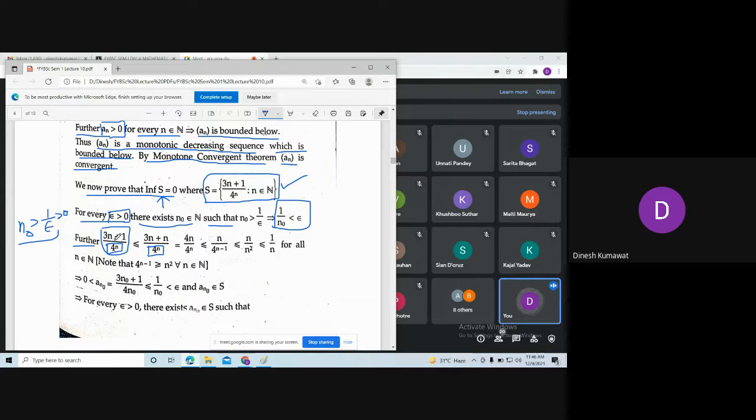Now when 3n plus 1 is less than 3n plus n, I want strict inequality. I have these two real numbers, and I am asking when I can say this is strictly less than 3n plus n.